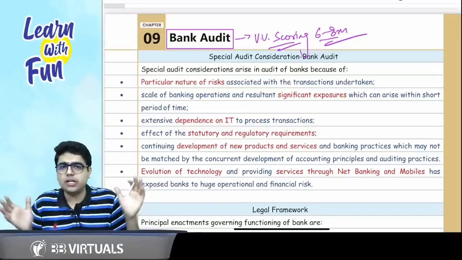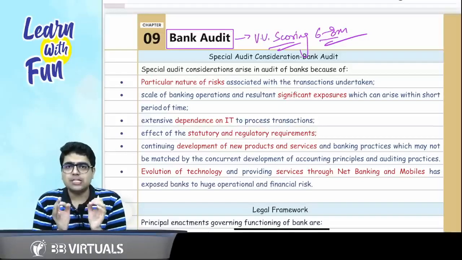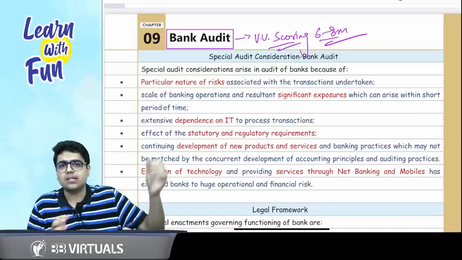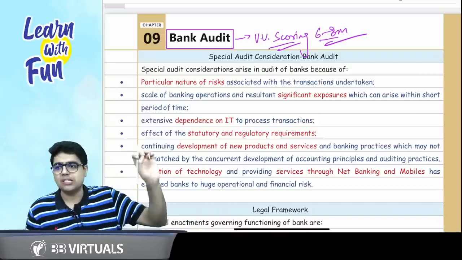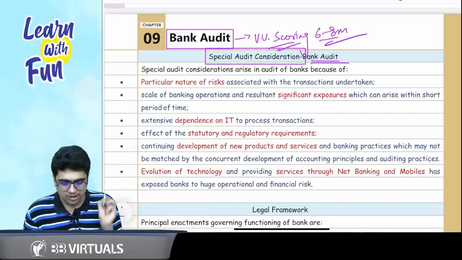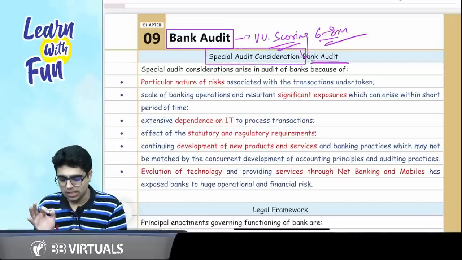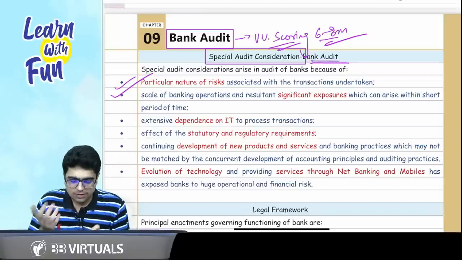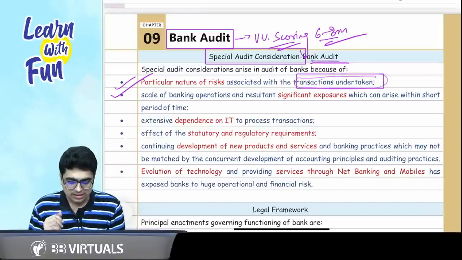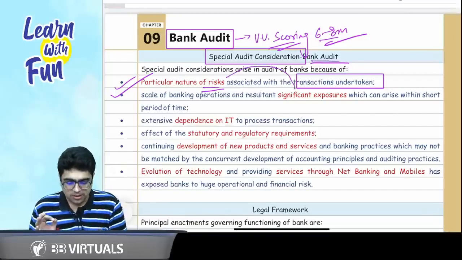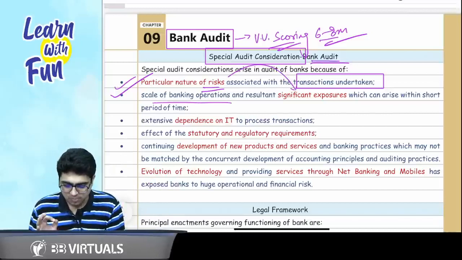Sir, if we talk about the topics, let's begin with it. So first of all, what makes this topic different from the other topics? Like, what are the special audit considerations which we need to keep in mind while we are doing the bank audit? So first thing is the particular nature of risk which is associated with the transaction. Sir, why is there such high risk? Because of the scale of banking operations.